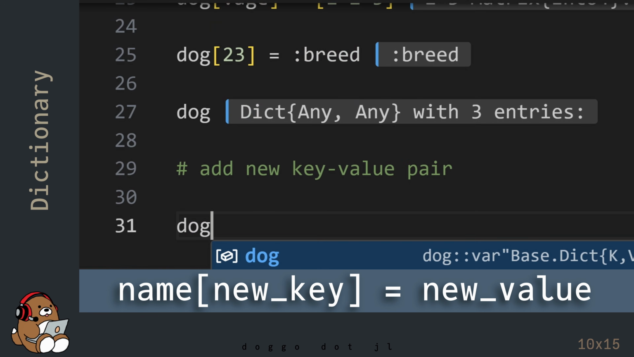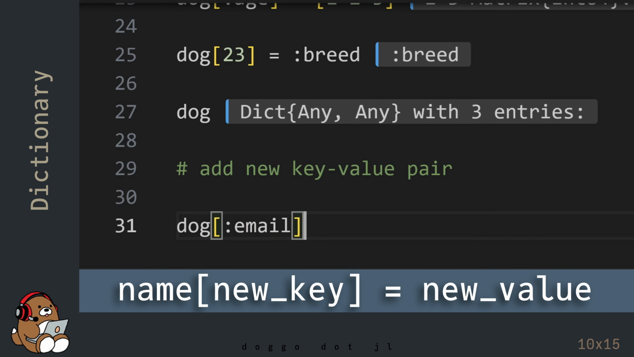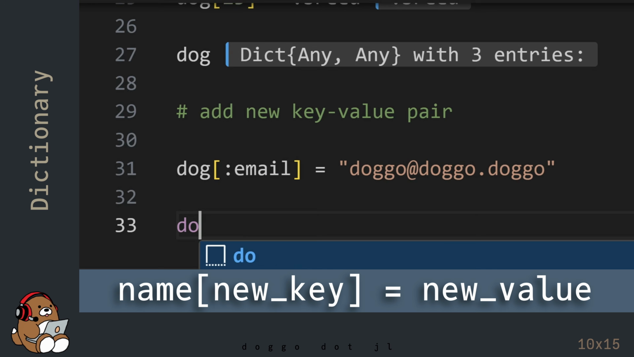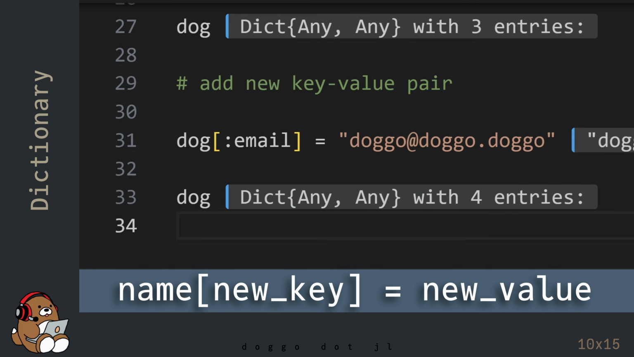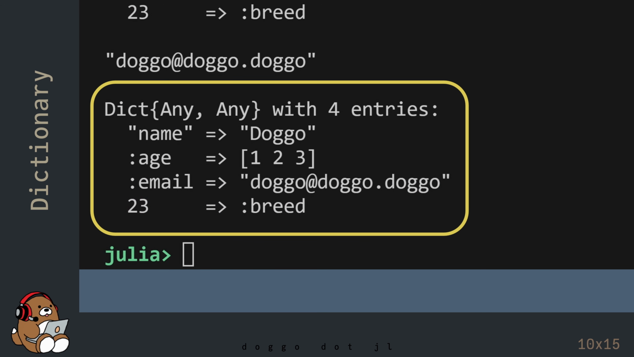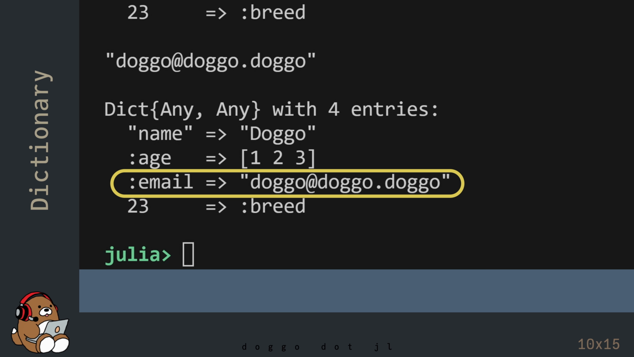To add a new key-value pair entry, use the same syntax, but use a new key in between the square brackets. In the REPL, you'll see that your dictionary now has 4 entries. Also note that the new entry is displayed in a random position, since the dictionary is an unordered collection.